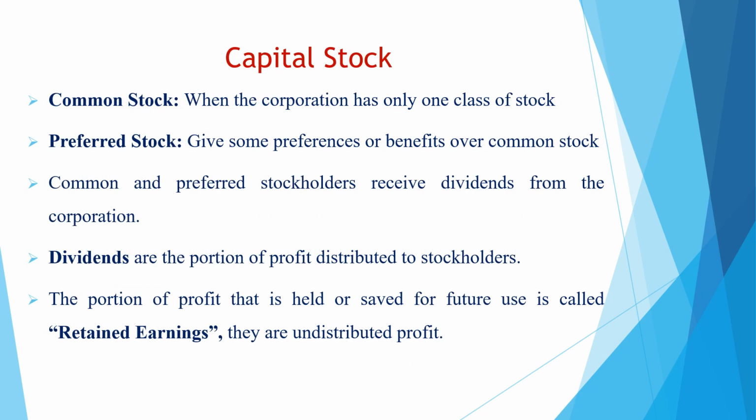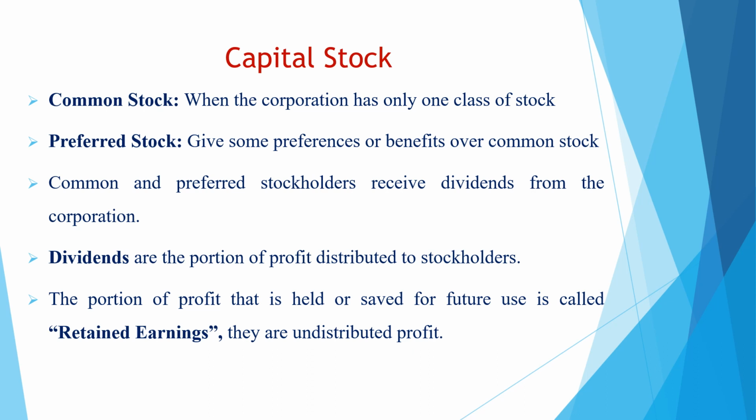Now let's explain the capital stock. The capital stock is the capital of the corporation, and it is formed from 2 classes of stocks, the common stock and the preferred stock. I'd like to note that the stockholders that have common stock are called common stockholders, and the stockholders that have preferred stocks are called preferred stockholders.